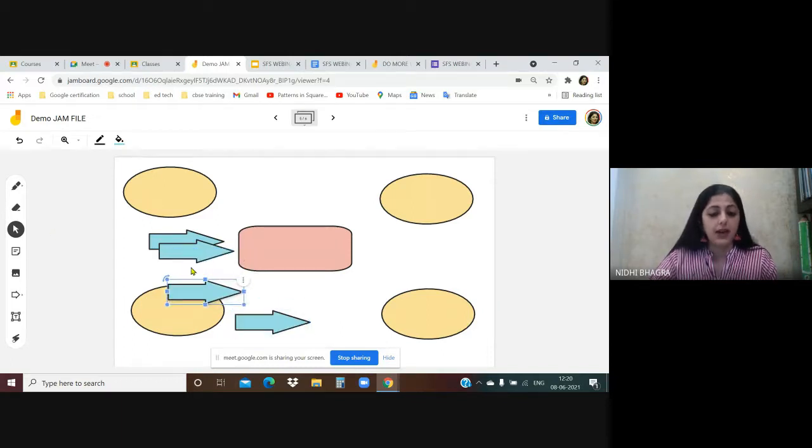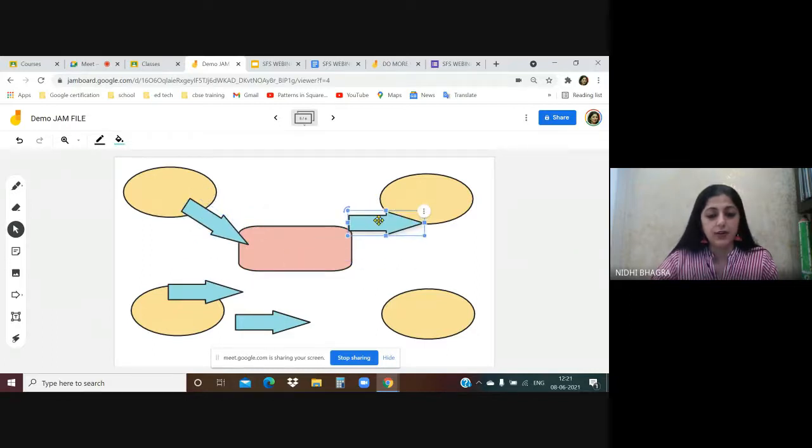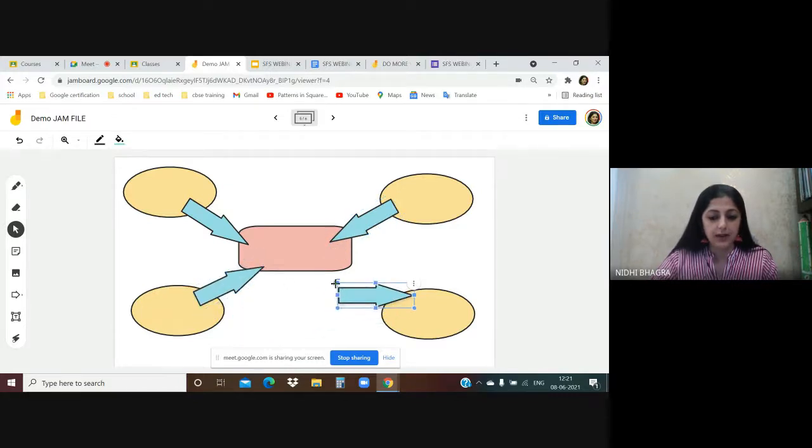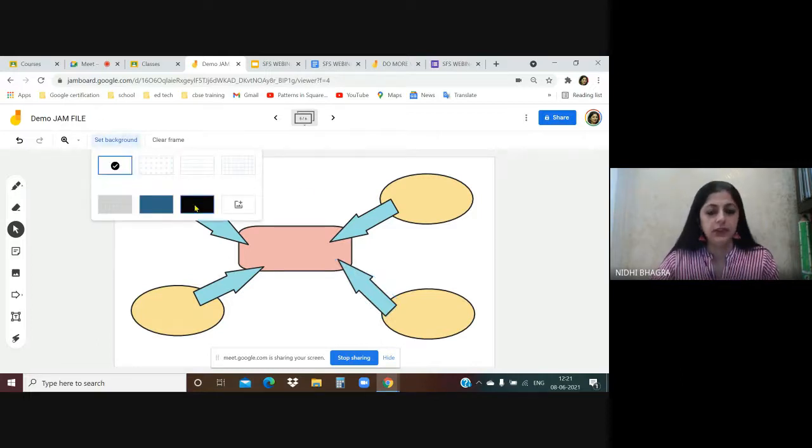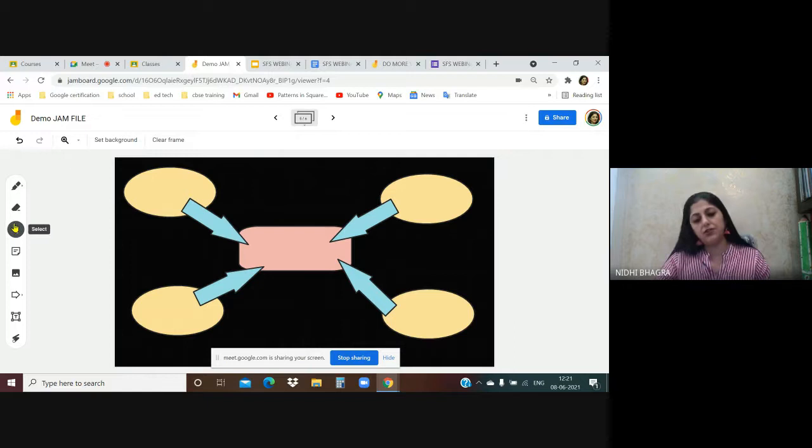And now I can start pointing out. You can even rotate like this. From here, you can take it over here and rotate it like this. Then this one you can take here this way. This is how you can make graphic organizers and concept maps on any subject. I can change the background. Here I've changed the background just to make it look even more presentable.